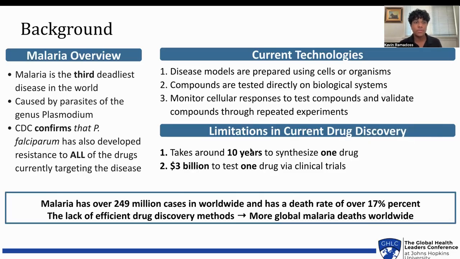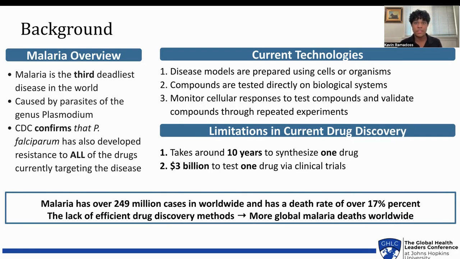Okay, so now that we know a little bit about myself, let's actually dive into some of the background knowledge required to understand my project. So, malaria is the third deadliest disease in the world and is caused by parasites of the genus Plasmodium. It has over 249 million cases in 2024 alone and has a death rate of over 17%. And while this might not seem like much, the CDC confirms that malaria has developed resistance to all the four major drugs currently targeting it, making malaria drugs a high demand.